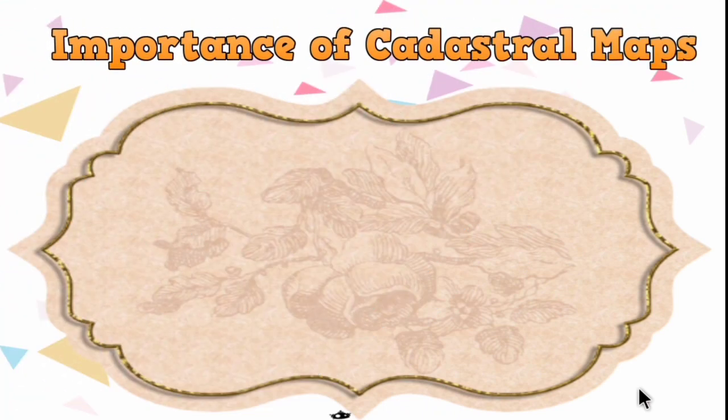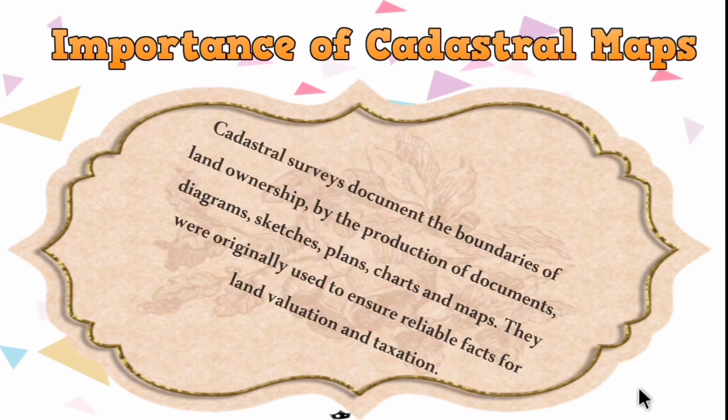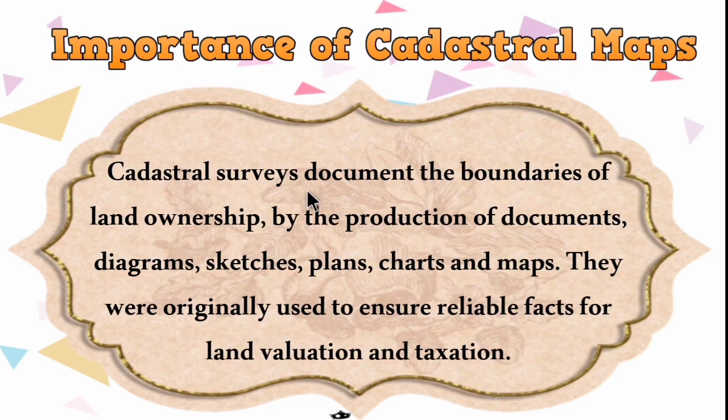So now let's see the importance of the cadastral map. So why is it very important? Cadastral surveys document the boundaries of the land ownership by the production of documents, diagrams, sketches, plans, charts and maps. They were originally used to ensure reliable facts for land valuation and taxation.